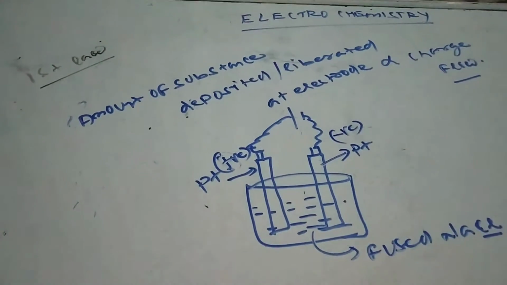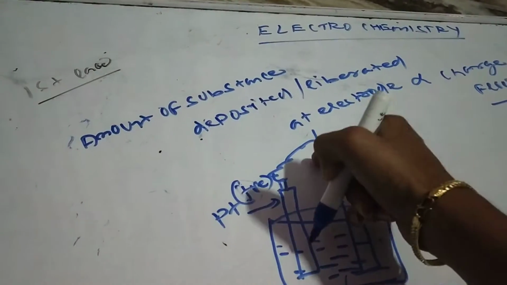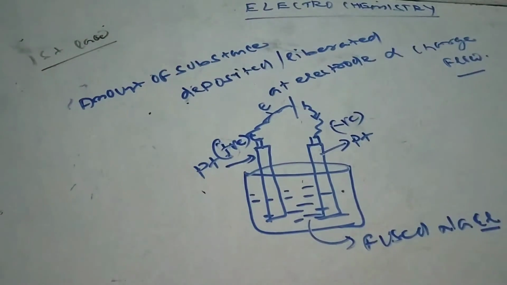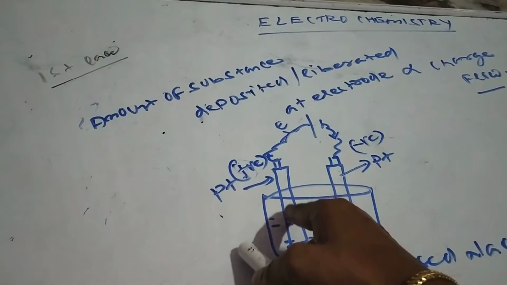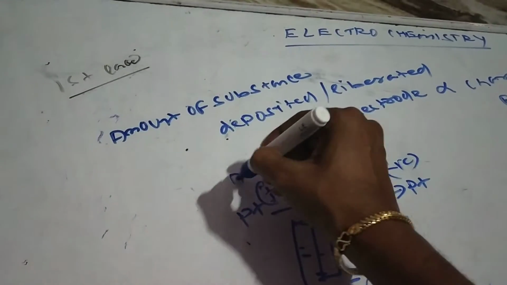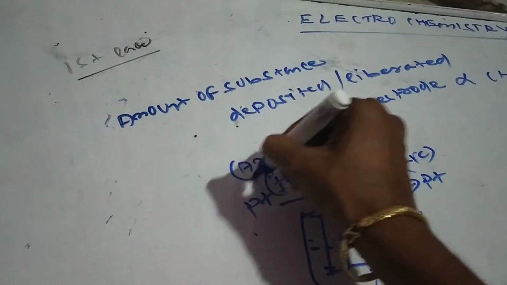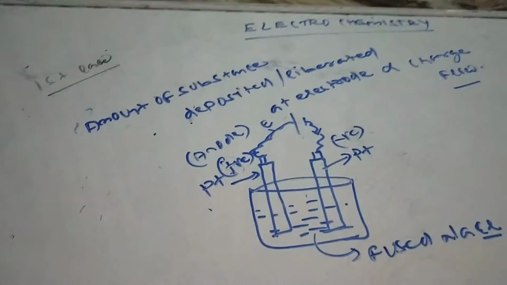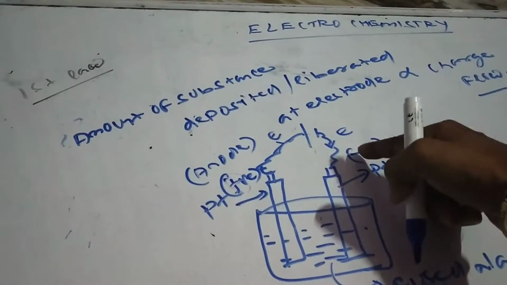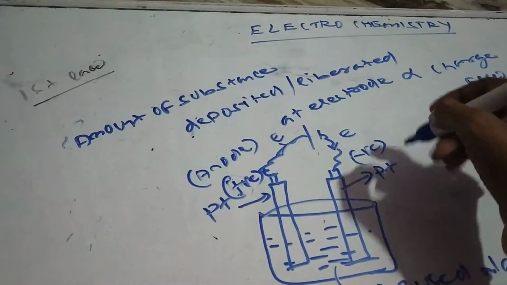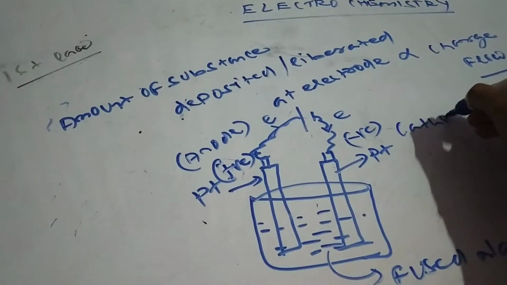Now we know if it is positive, then the electron flow direction will be like this. So that indicates it releases electron and it is a part of oxidation. As it releases electron, it is the anode, because oxidation takes place at the anode. So in the electrolytic cell, anode is positive. The other electrode accepts electron, so that is the reduction part, and here it is negative, so that is the cathode.